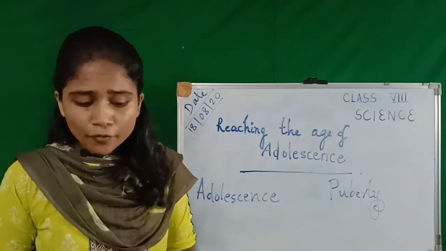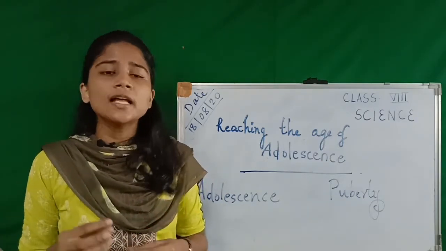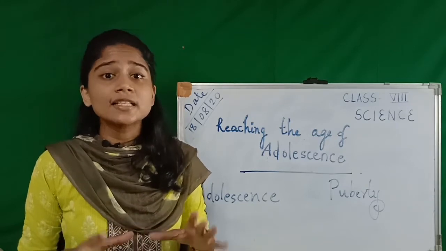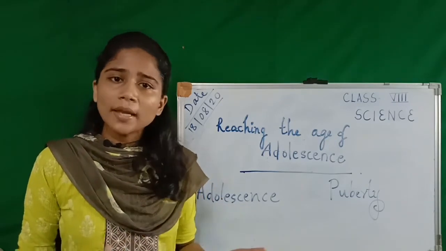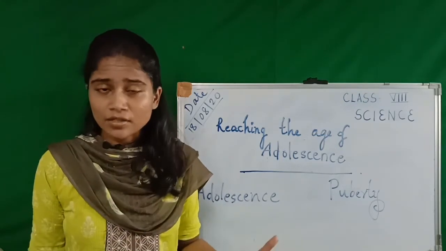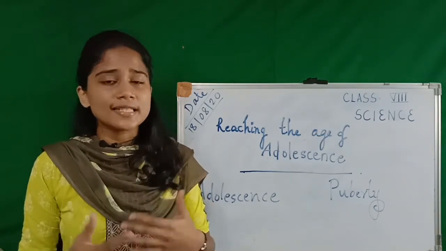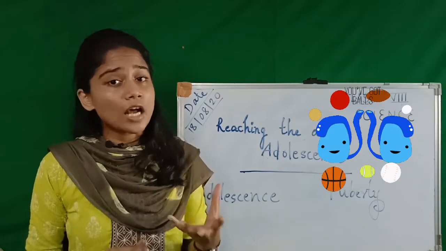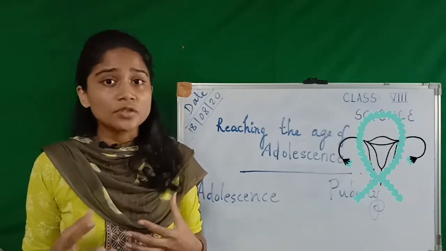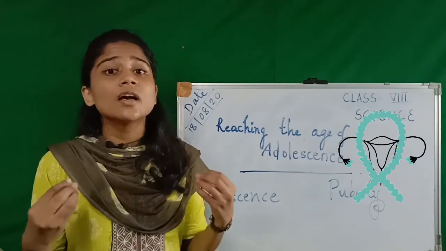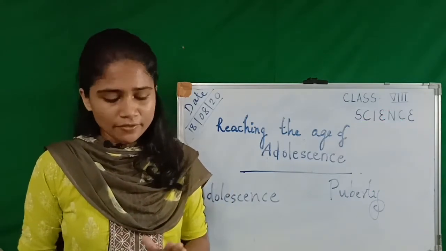So this is the fourth noticeable change, and the fifth change is the increase in size of the sex organs. Male and female have different sex organs, and for males the testes grow and they start to produce sperm, and for females the ovaries become mature and they start to produce eggs. So these are the main differences.